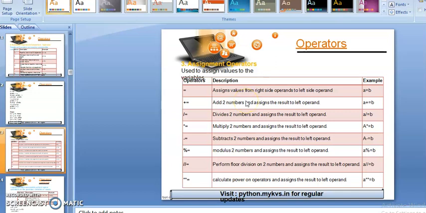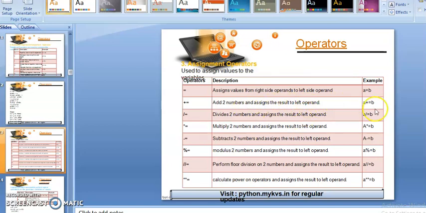Now here are the compound assignment operators also: plus equals to, divide equals to, multiply equals to. So these are used to add two numbers and assign the result to the left operand.